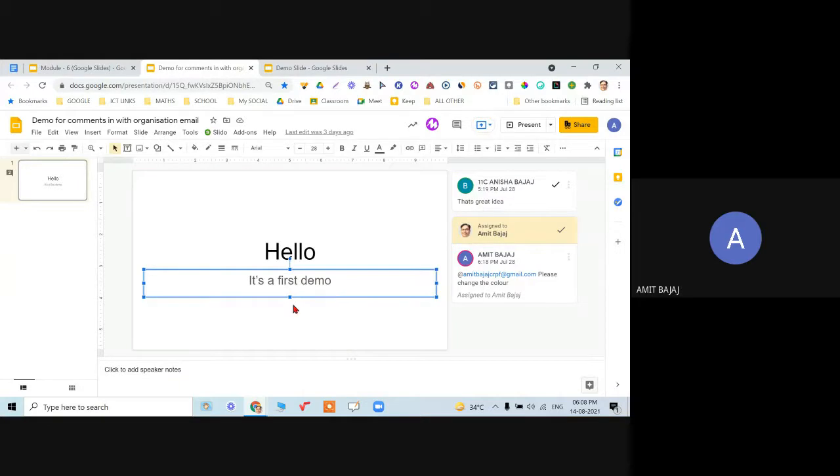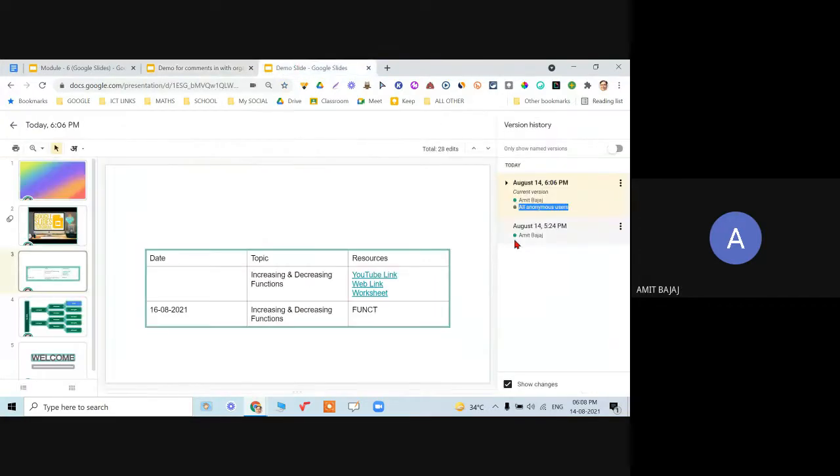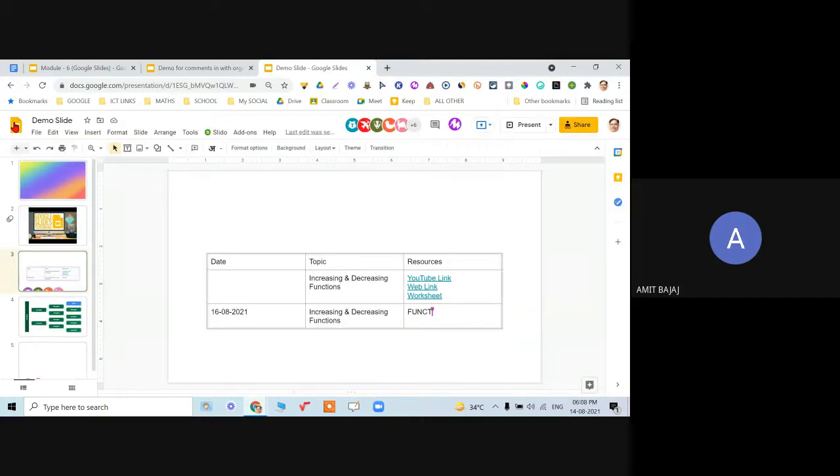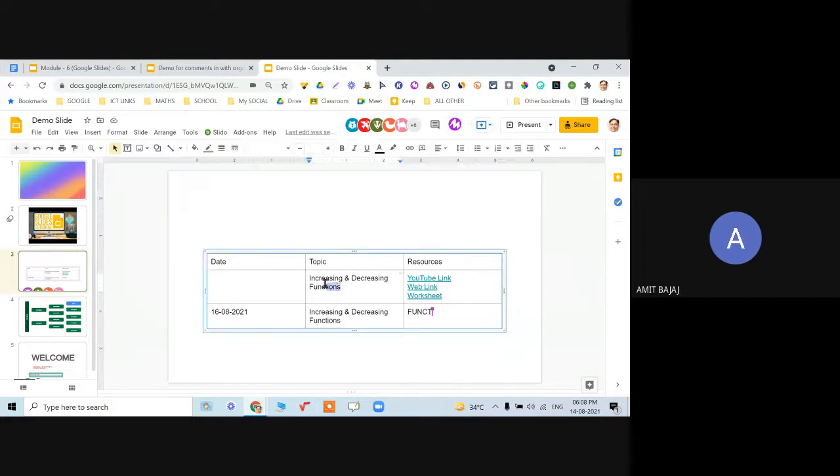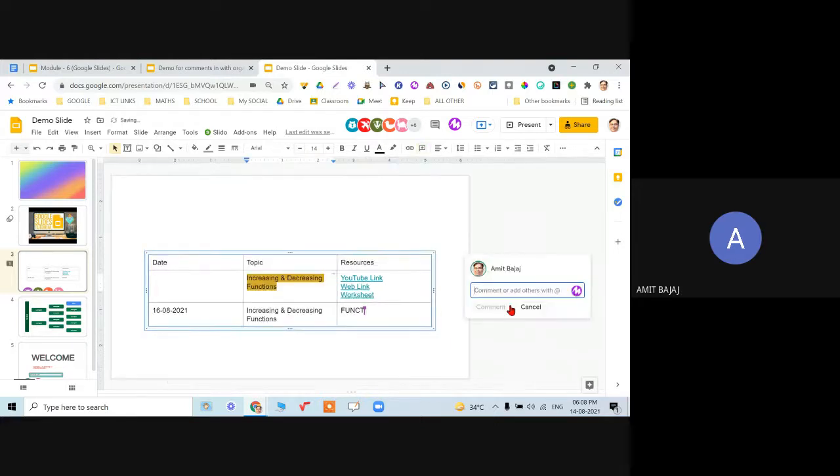Now what exactly can be done over here? मैं आपकी ही डेमो स्लाइड में एक चीज करके दिखा रहा हूँ. एवरीवन प्लीज ध्यान से देखिए इस चीज को. इट इज अगेन वेरी इंपॉर्टेंट. Let me choose this. Soon I choose this, I must have the option for this add comment. Can you see at the top? Add comment. Click on add comment and comment can be added.